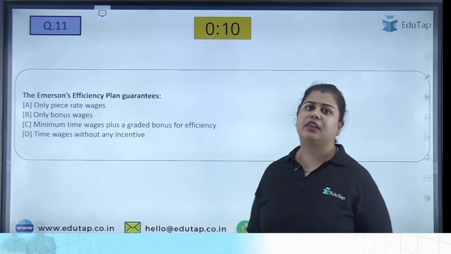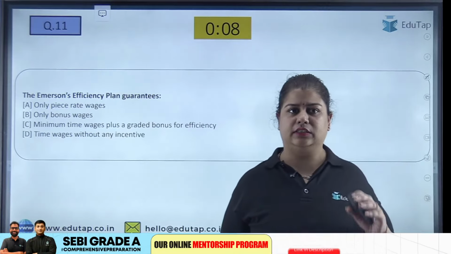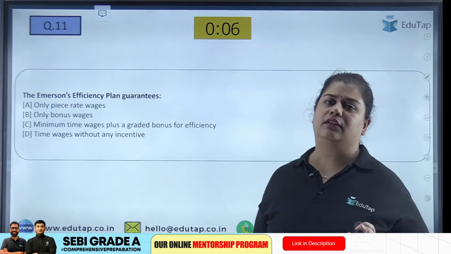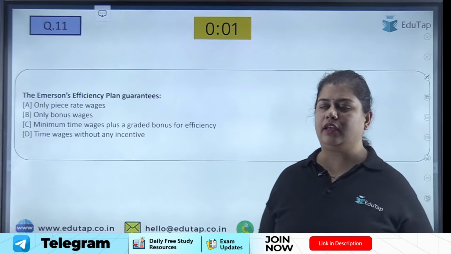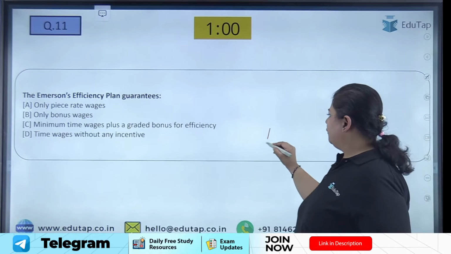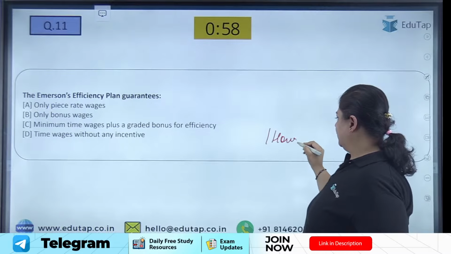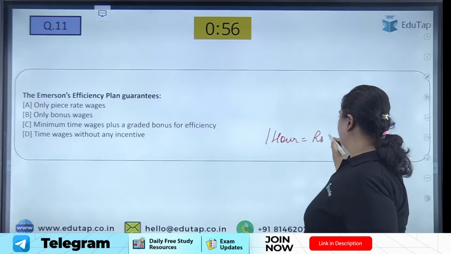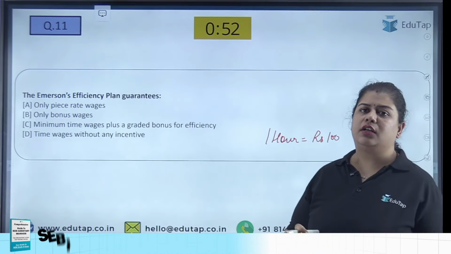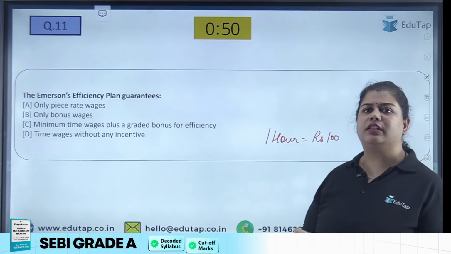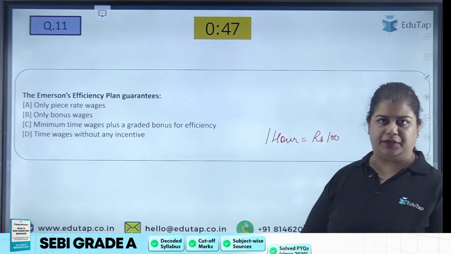What does he say? Emerson said that I will guarantee you the time wage. If I have decided that for 1 hour I'll give my labor rupees 100, then even if my labor has not produced anything, I will still be paying him rupees 100.